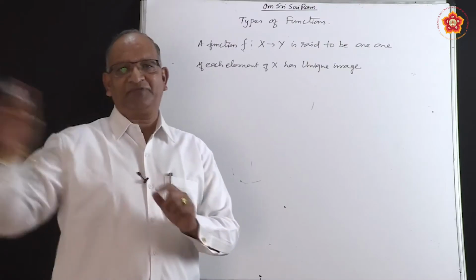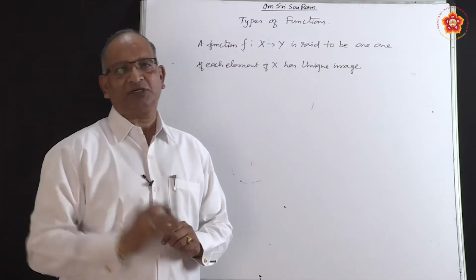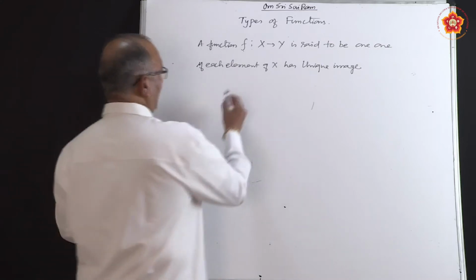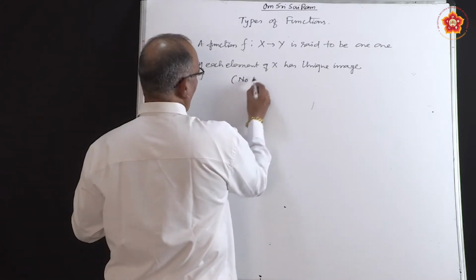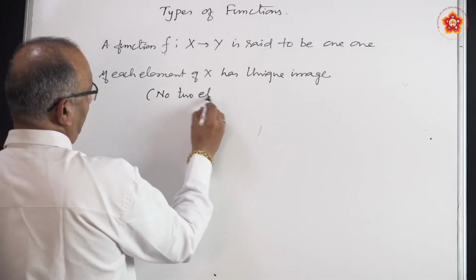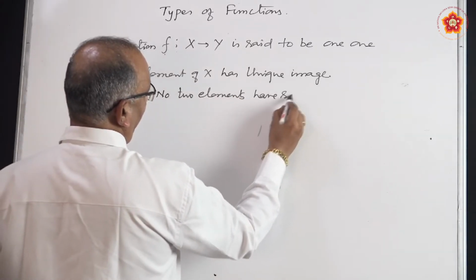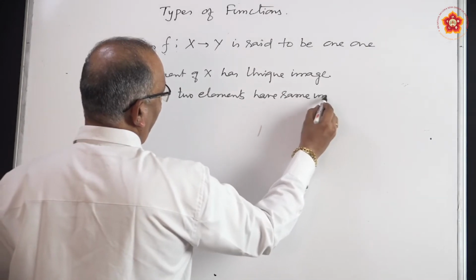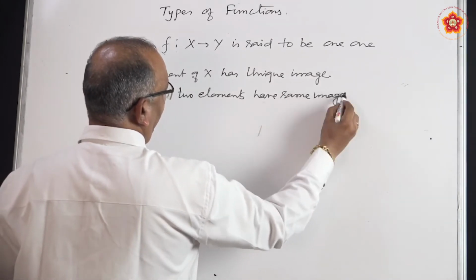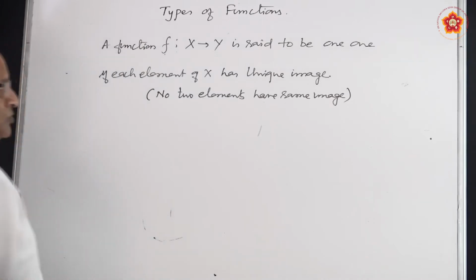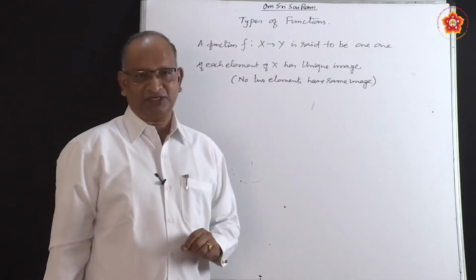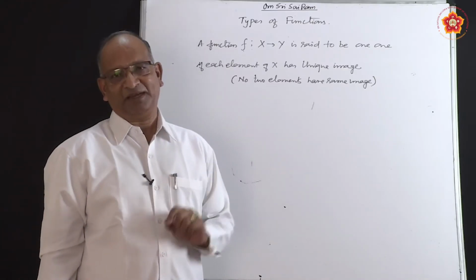Each element has got different image. No two elements have got same image. You can actually put it in bracket. No two elements have same image. Then it is 1 1.